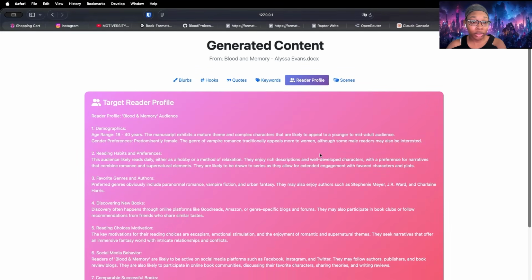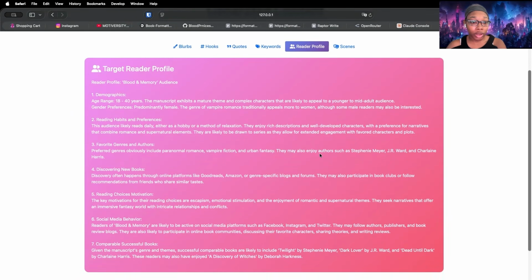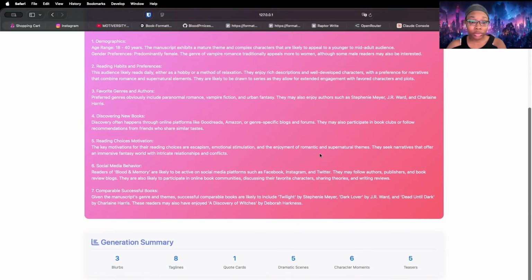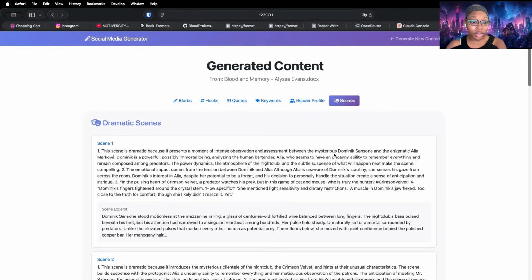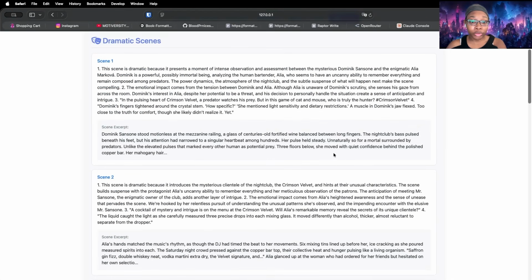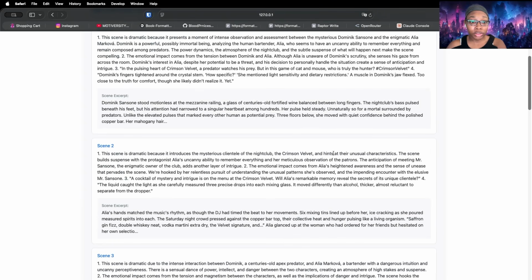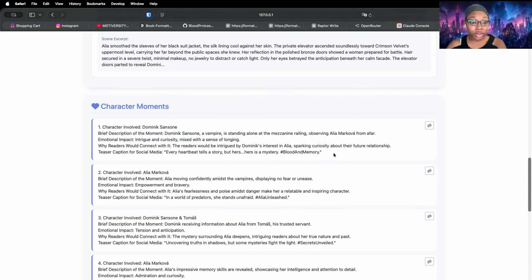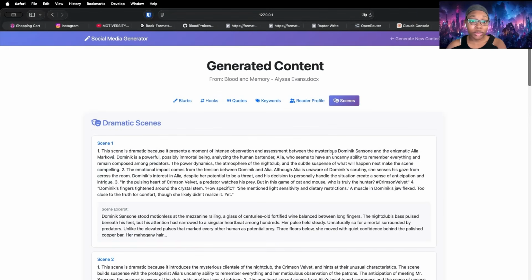And look at that. We've now got our target profile as well. Oh, that looks awesome. And then here are the scenes. And it actually pulled everything out. It actually looks like it did stuff. Awesome. So now that it's working, this would be when you start making changes. Does this have a save all? I do see it has a copy content section.